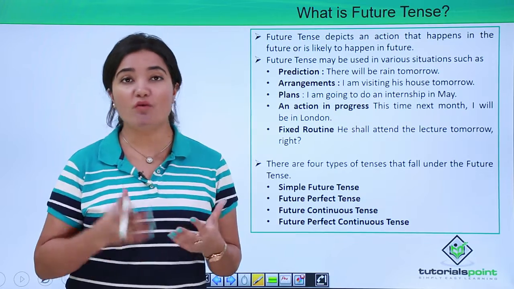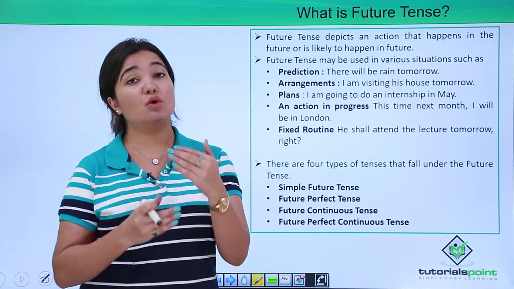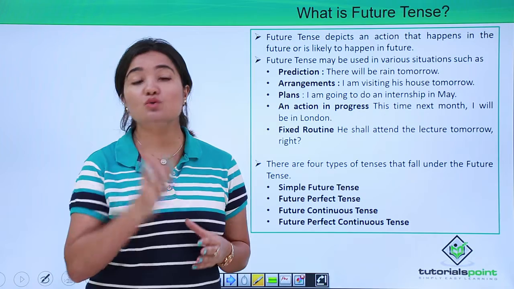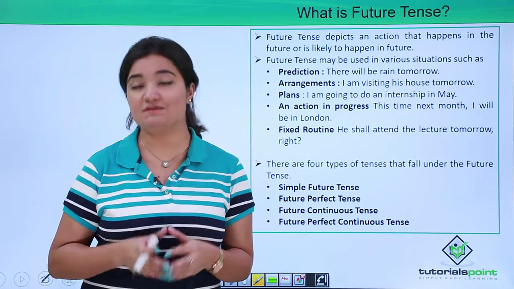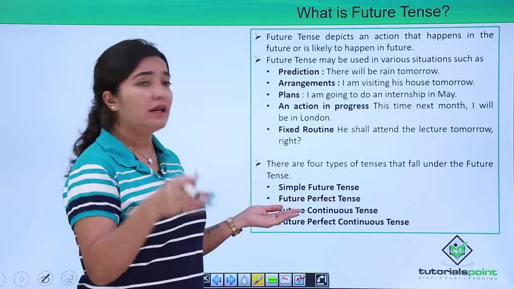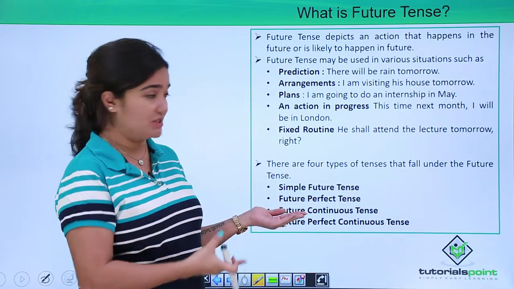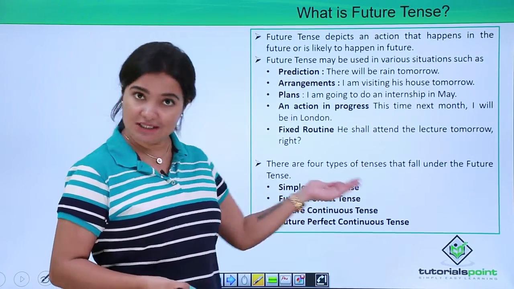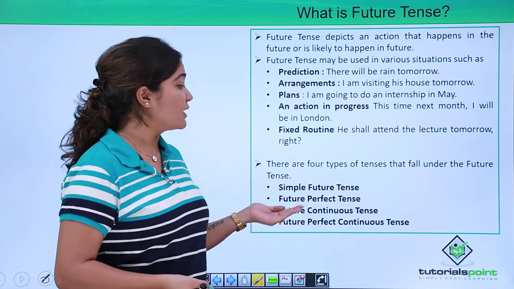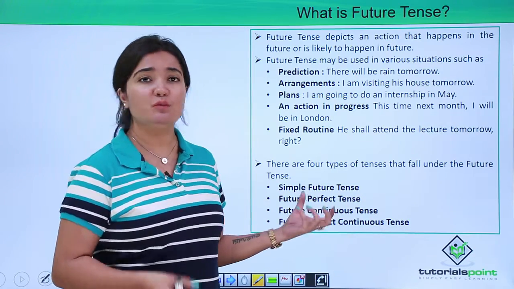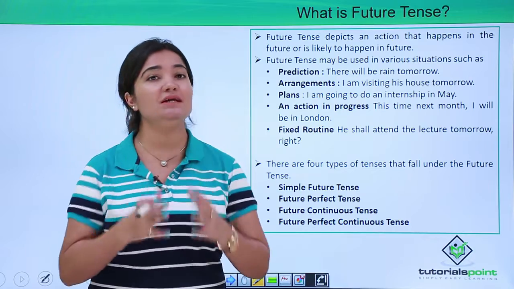So continuous form of any tense is also interchangeably used with the word progressive. So if we consider this future tense, either you call it future continuous tense or you call it future progressive tense. So we're just replacing this word, it means the same.